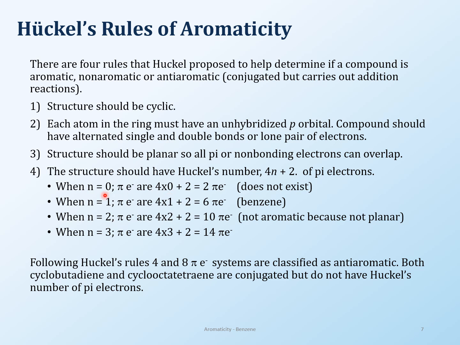So when n is equal to 0, the pi electrons are 4 times 0 plus 2, which means 2 pi electrons. When n is equal to 1, that means 4 times 1 plus 2, and that is 6 pi electrons. And so on and so forth. You can just increase by 4, right? That's what's going on here. So anything that has this number of pi electrons is going to be aromatic. Now there are some exceptions, of course, and we will talk about those exceptions. But these numbers of electrons in any system should lead to aromaticity.